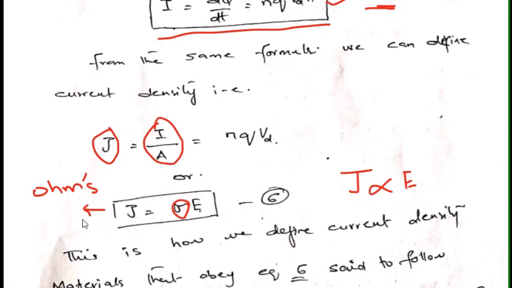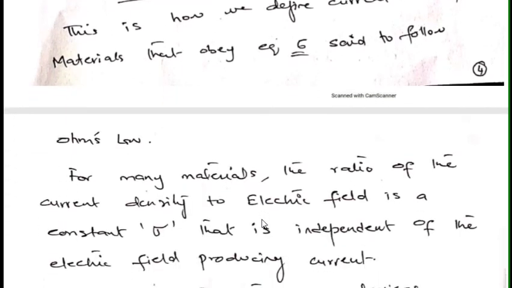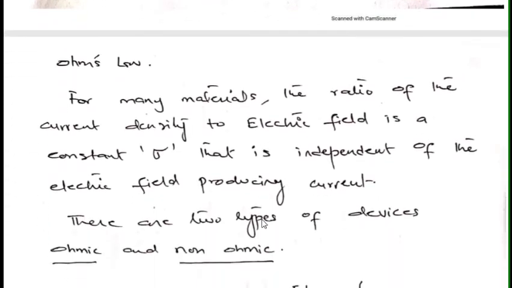So, if someone asks what Ohm's law is, it is better to define it as: current density is directly proportional to electric field, and it gives a linear relation, and sigma is a constant. So for many materials, the ratio of the current density to electric field is a constant, that is sigma, that is independent of the electric field producing the current.